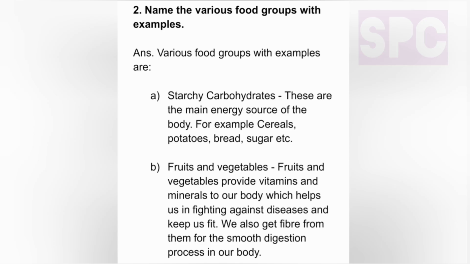Question number 2. Name the various food groups with examples. Answer. Various food groups with examples are A. Starchy carbohydrates. These are the main energy source of the body. For example, cereals, potatoes, bread, sugar, etc. All these food items contain starchy carbohydrates.